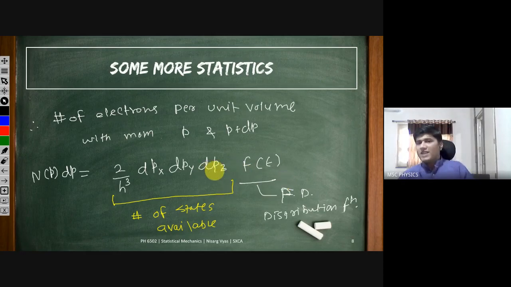We are multiplying that number of states available by the distribution function, which means how electrons will distribute themselves in those available states. This is what this number means. That's how we get the number of electrons per unit volume with momentum between p and p plus dp. If you have any question, you can ask me right now.